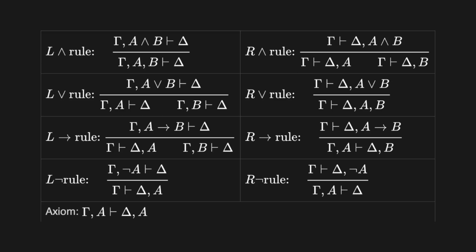But if we allow multiple sentences on the right-hand side, a multiple conclusion system, then our intuitionistic sequent calculus magically transforms into a classical logic sequent calculus. So we can give a proof-theoretic semantics for classical logic.